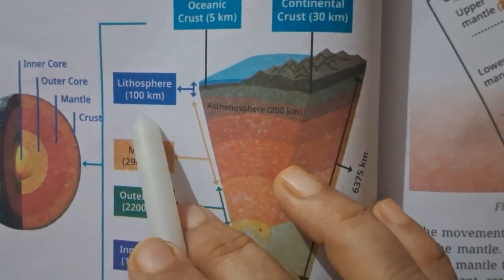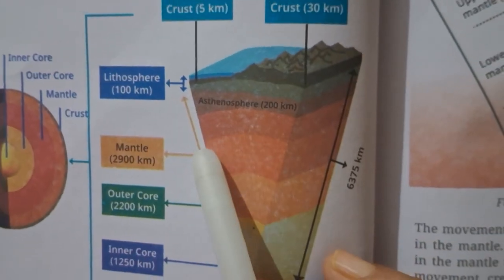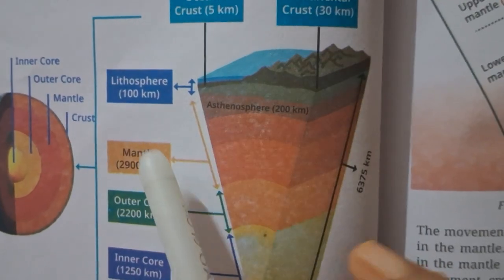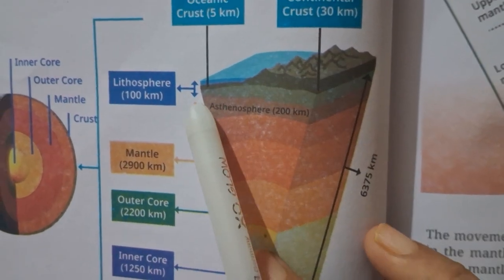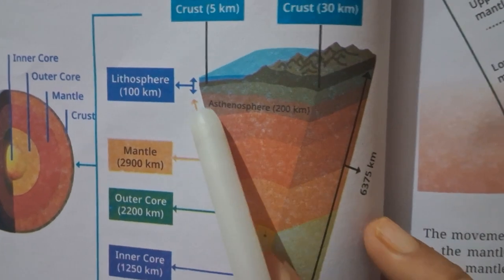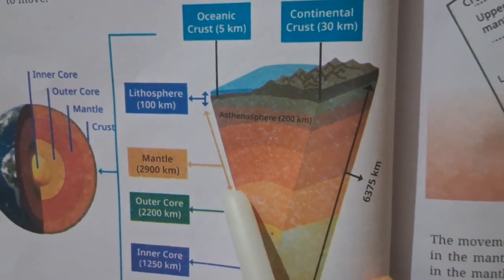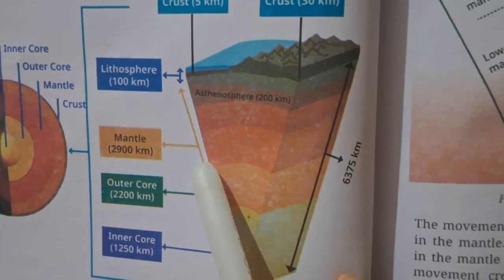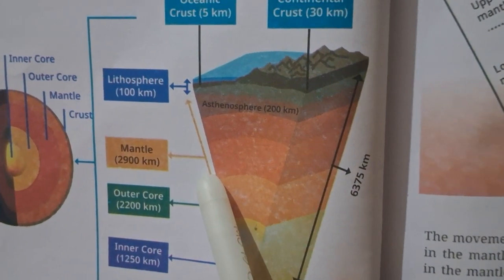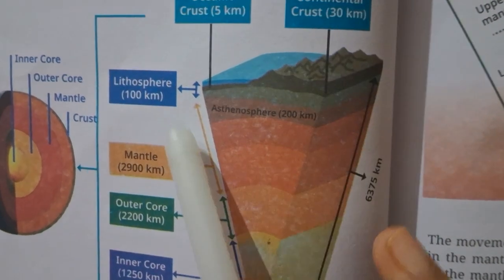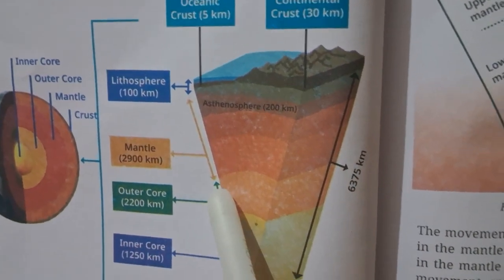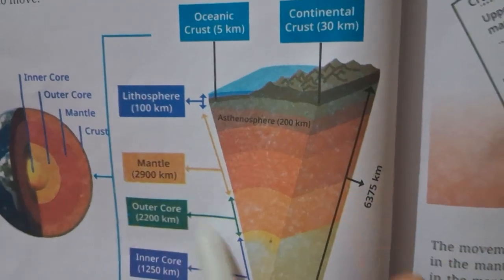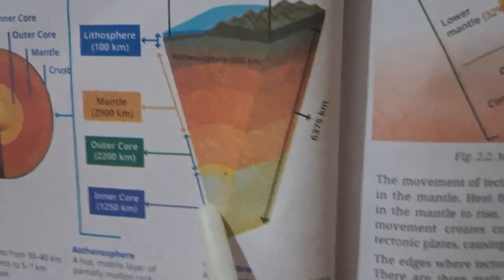Now after that we have the mantle, the second layer. The second layer just after the crust starts here and goes to 2900 kilometer. So it covers a very long part under these tectonic plates.